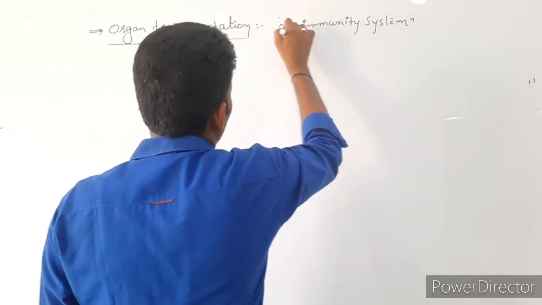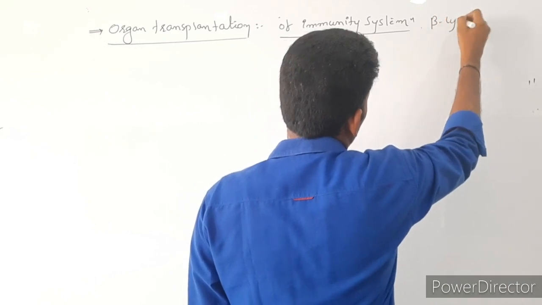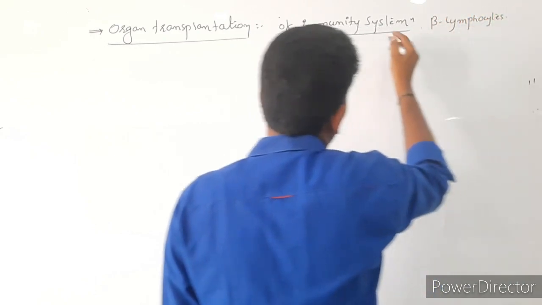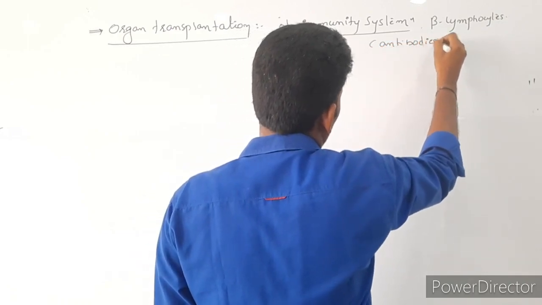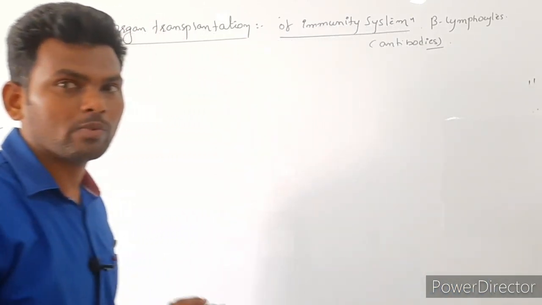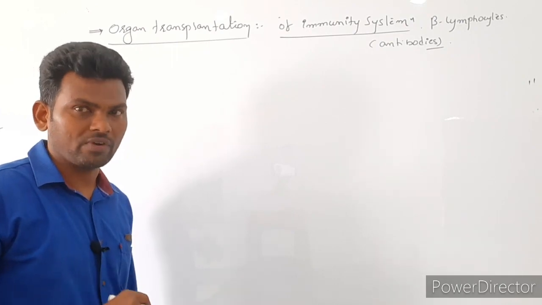Nothing but matching B lymphocyte cells, nothing but the antibodies' nature or chemical nature should be matched. Then only is organ transplantation, nothing but grafting, possible.